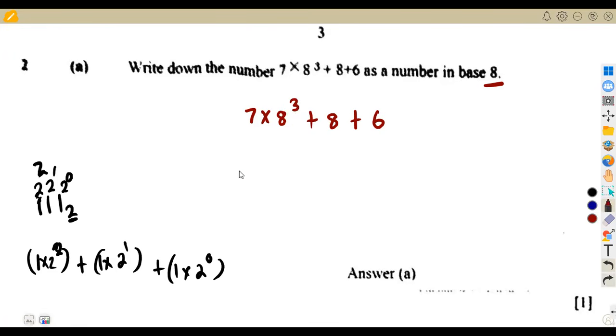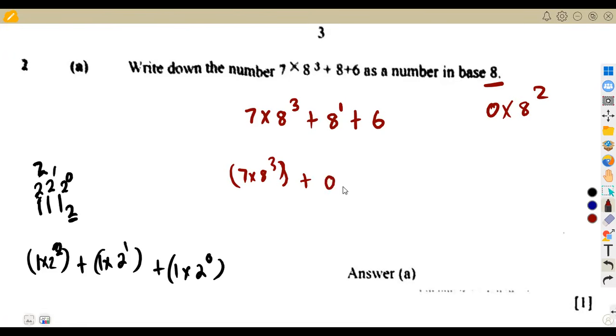So that means this number was 7 times 8 to the power of 3 plus the following, supposed to be 3, 2, 1. As you can see here, we do not have the exponent of 2. This is 8, same as 8 to the power of 1. So we do not have to the power of 2, just like 2, 1, 0 in that order. We're supposed to have 3, 2, 1 up to 0. So it means that number was being multiplied by a 0, because 0 times 8 to the power of 2 gives us what? A 0. So the 8 to the power of 2 that we do not see here was multiplied by a 0. That's why it is not indicated on this number.